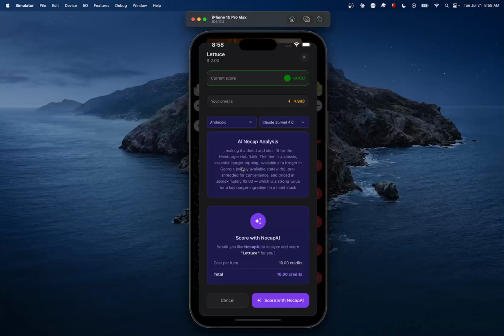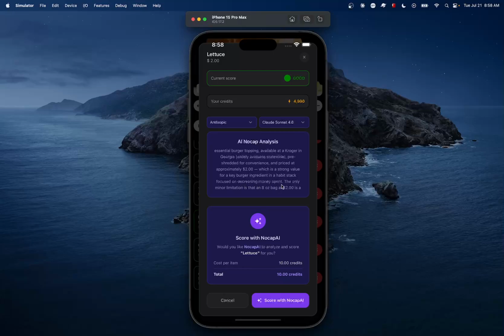The item is a classic essential burger topping, available at Kroger in Georgia, and priced at approximately $2, which is a strong value for a key burger ingredient in a HabitStack focused on decreasing the money spent.